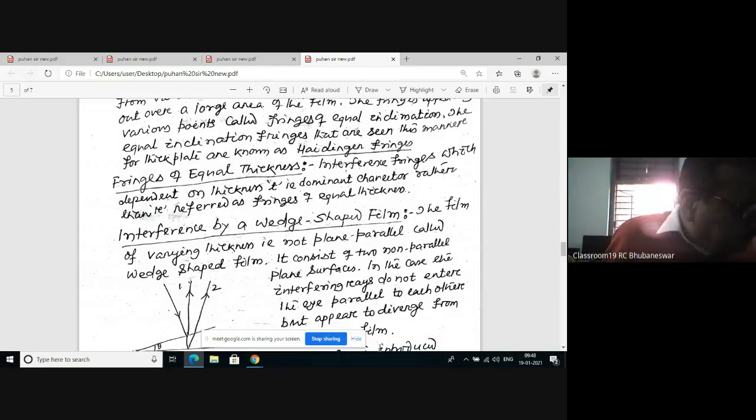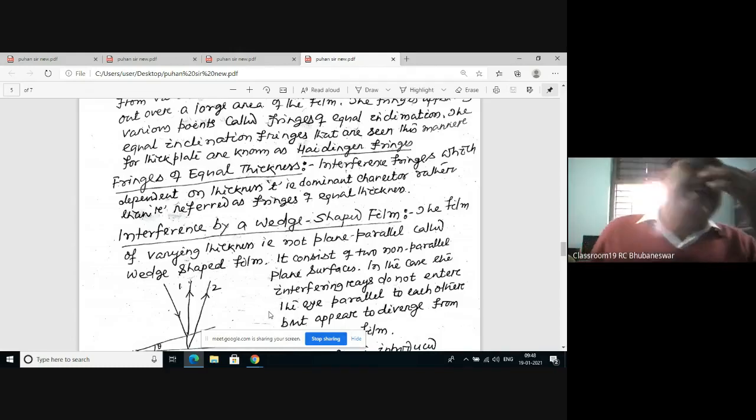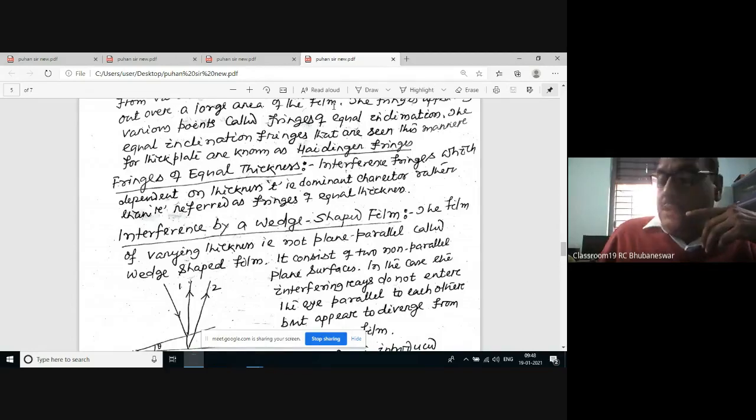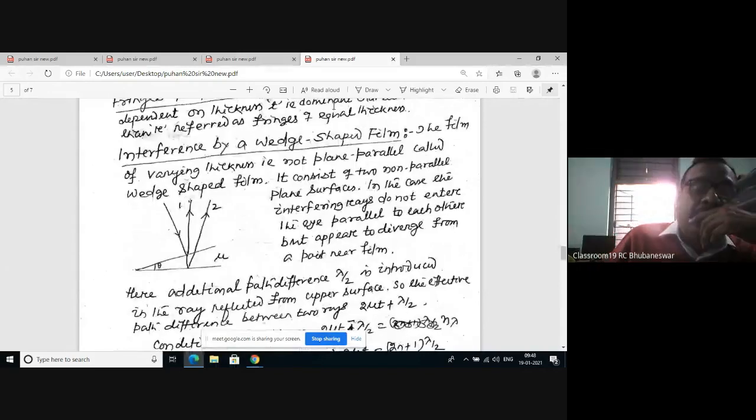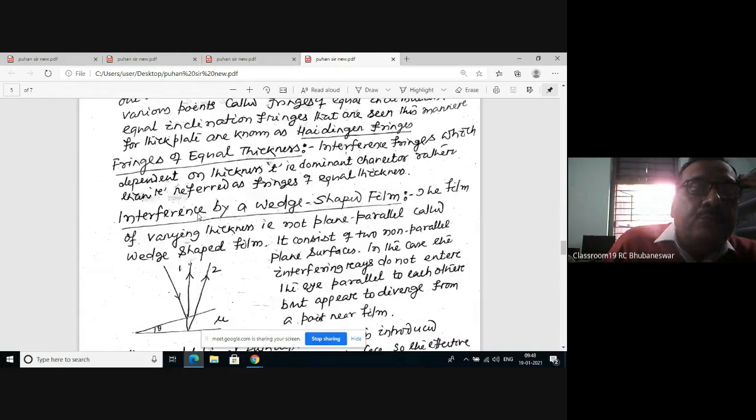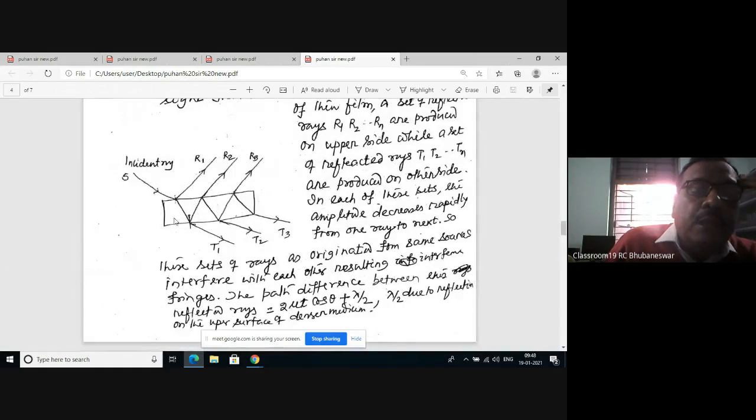Next, we come to interference by wedge shape film, interference due to division of amplitude. This can be another example. Wedge shape film: in the case we have considered, the film is rectangular. If this is not rectangular, suppose this is one plane and another plane is inclined with this.